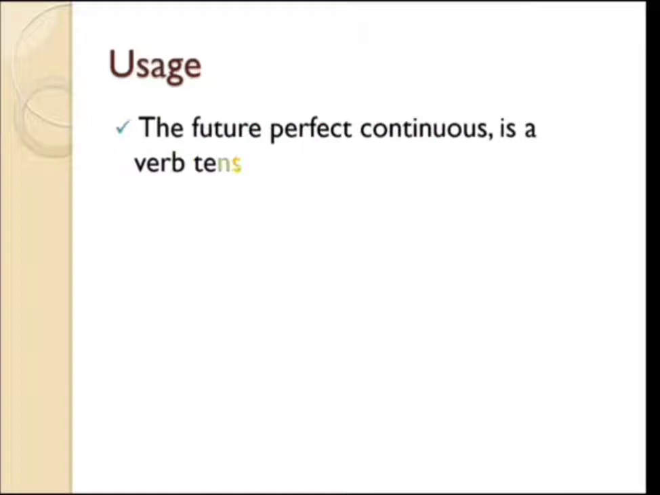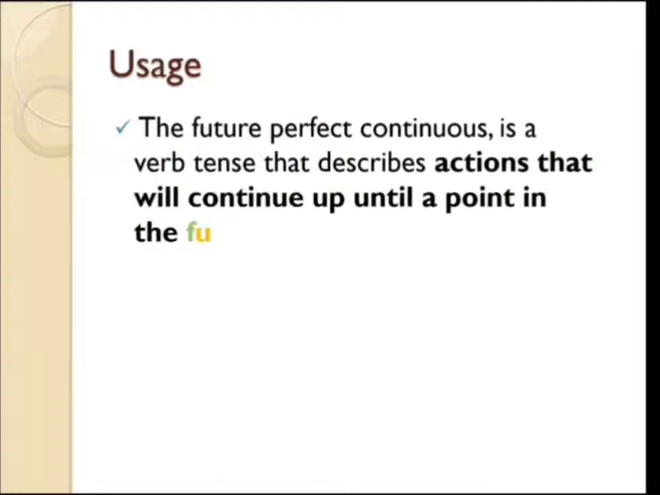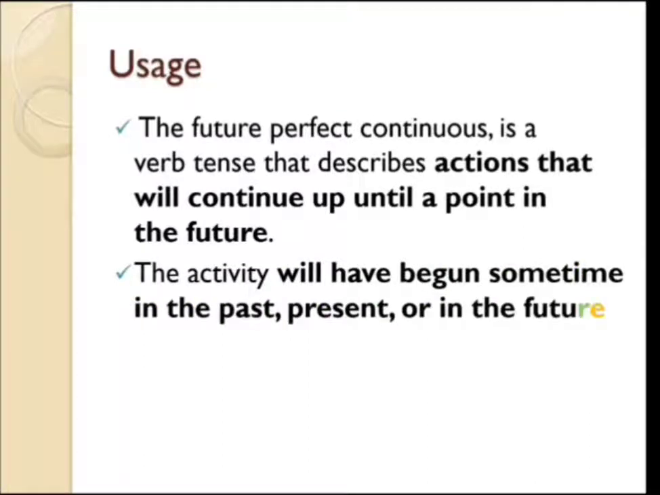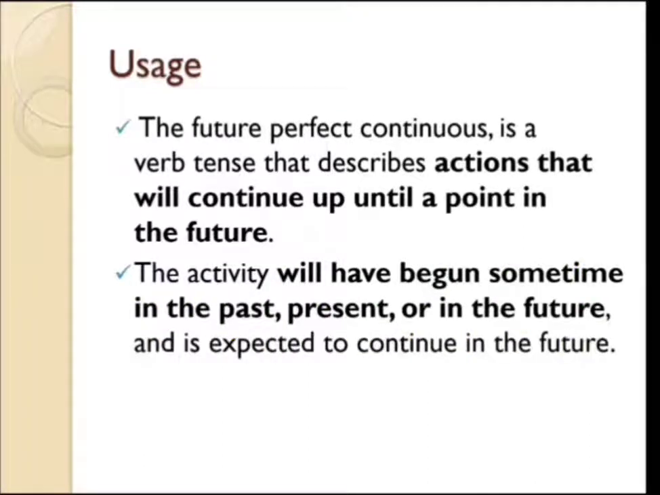Dear friends, the future perfect continuous tense is a verb tense that describes actions that will continue up until a point in the future. You might want to note this down. Action that will continue up until a point in the future. It doesn't matter when this activity or action began. The activity will have begun sometime in the past, present, or in future. What's important is the activity is expected to continue in the future.